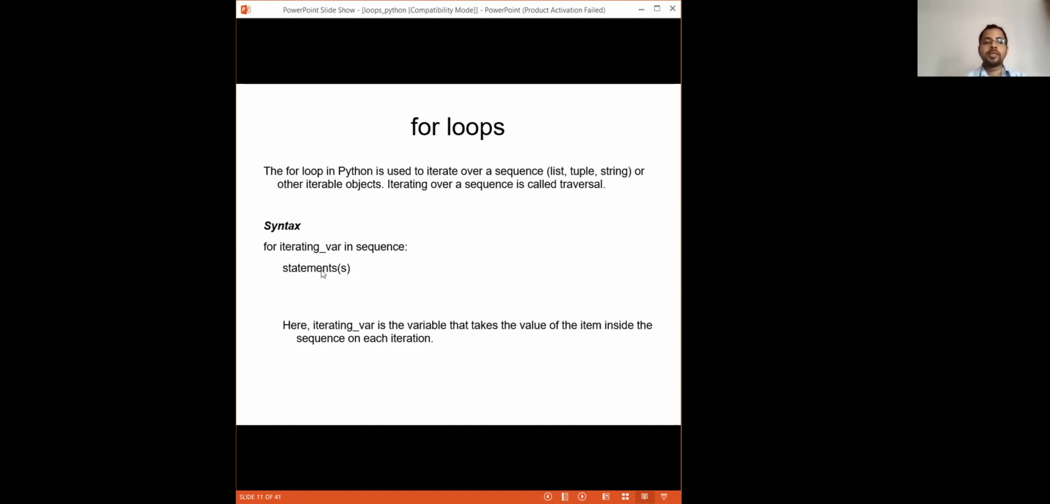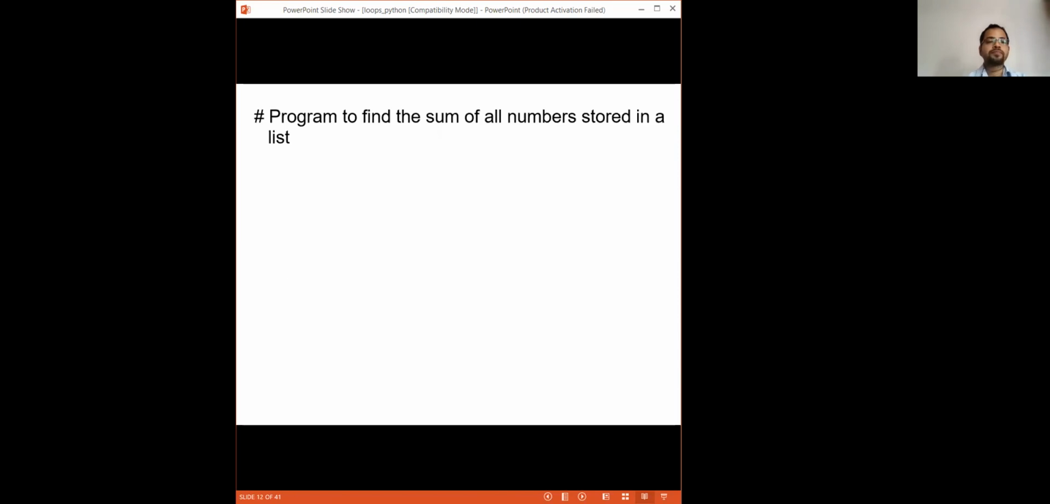So what needs to be done there? This variable, iterating underscore var, can take the value of the item inside the sequence. Suppose it is a list. Obviously a list will contain many different values, so it will take one by one and push that into the iterating variable one by one, if you are writing in this way. So let's take an example, then it will be more clear.